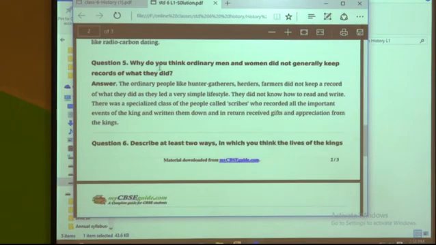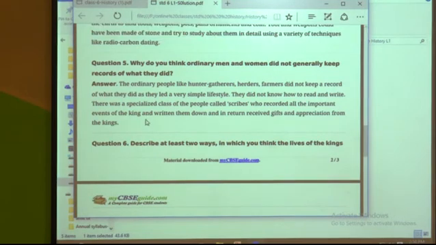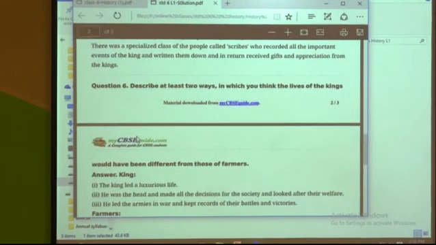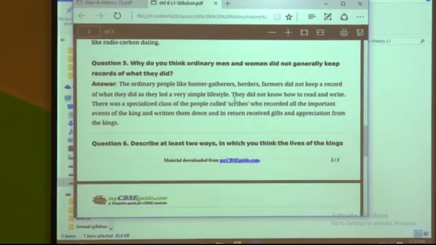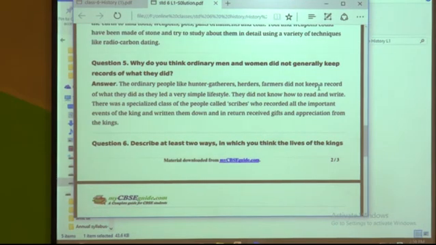Next question is, why do you think ordinary men and women did not keep records of what they did? Why did ordinary people not keep records? Maybe they were illiterate, or they might not have had the resources to write. So, ordinary people like hunters, gatherers, herders and farmers did not keep a record of what they did as they led a very simple lifestyle.